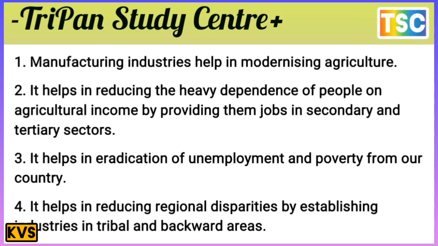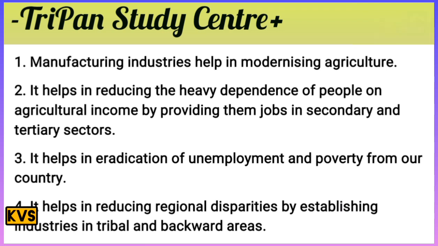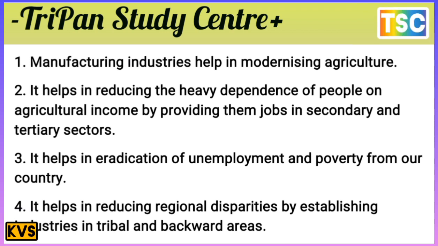First of all, manufacturing industry helps in modernizing agriculture. That's an important point. It helps in reducing the heavy dependence of people on agricultural income by providing jobs in the secondary and tertiary sectors. That's important. It helps in the eradication of unemployment and poverty from our country.